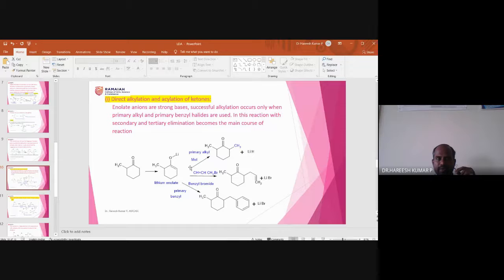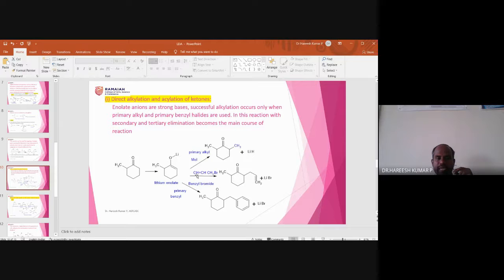Suppose instead of methyl iodide, we take prenyl bromide. The name of this compound is prenyl bromide, the trivial name. Of course, you can also name it as per IUPAC, which is 1-bromo-3-methylbut-2-ene, bromopropene being the IUPAC-style name. So what will happen? Again, this bond pair can come over here.